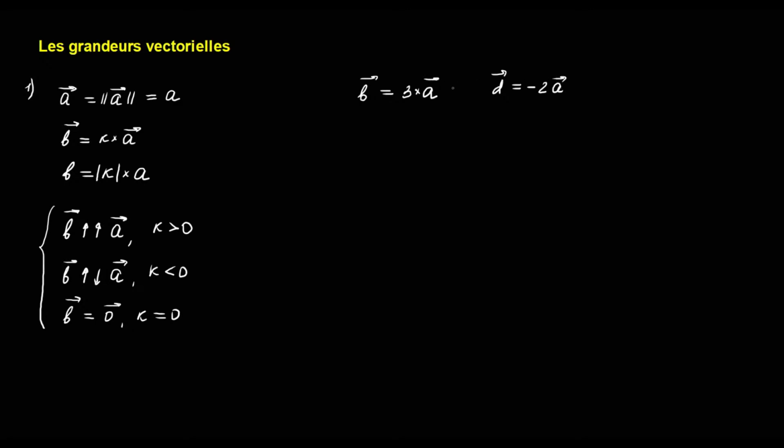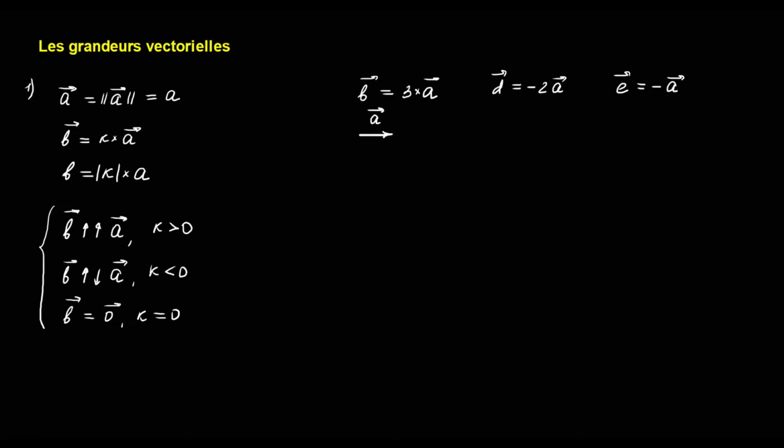And let's construct all these vectors. To construct all these vectors, we must first construct the vector a. And let's agree that the vector a has a direction to the right and its length is equal to two squares of your notebook.